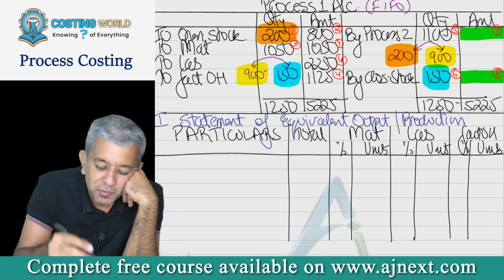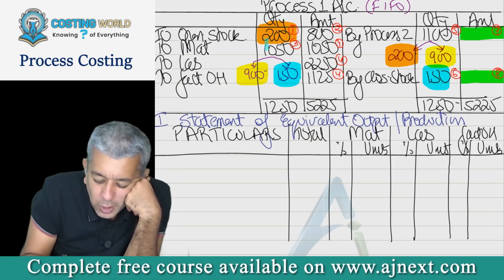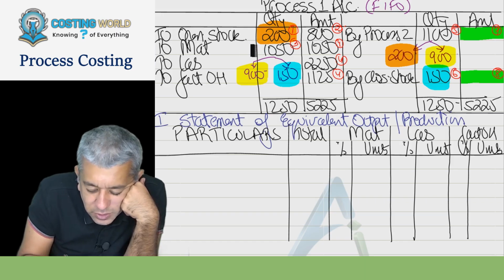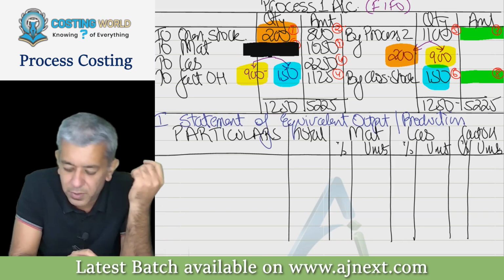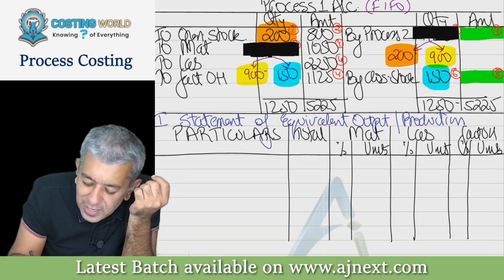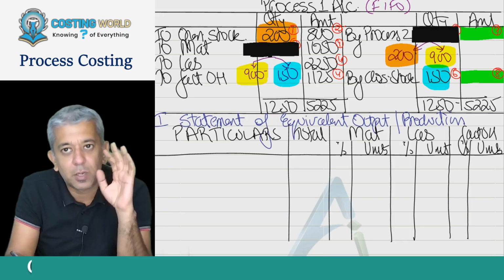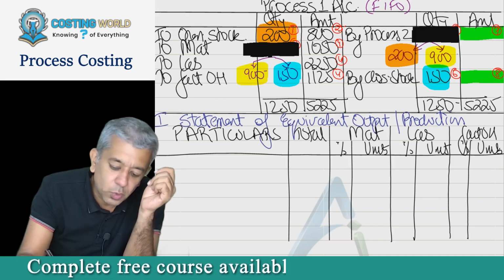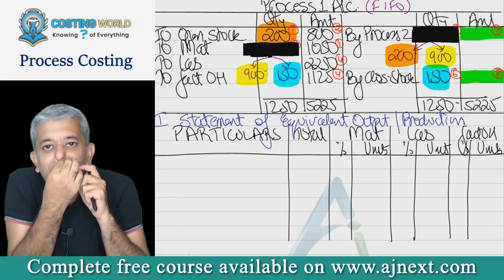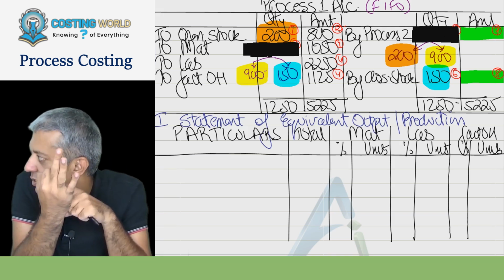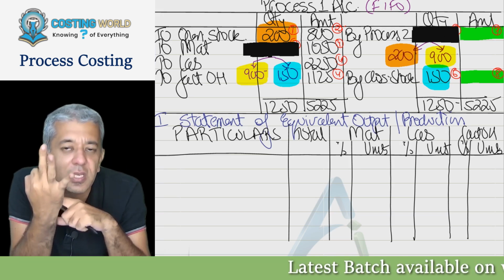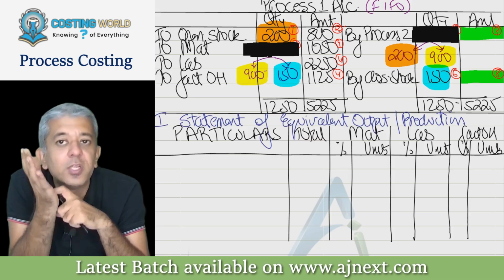Now, once we have done this, I do not require this 1050 because I have the breakup of it. I do not require this 1100 because I have the breakup of it. Okay. So now you all will understand, in this year we all have done three things. Which three things we have done? You speak in a sequential order.